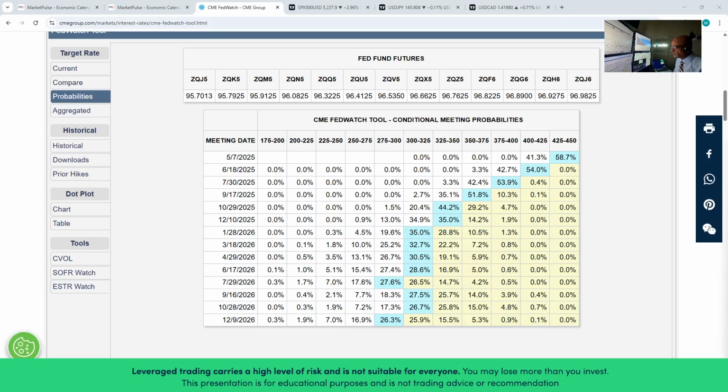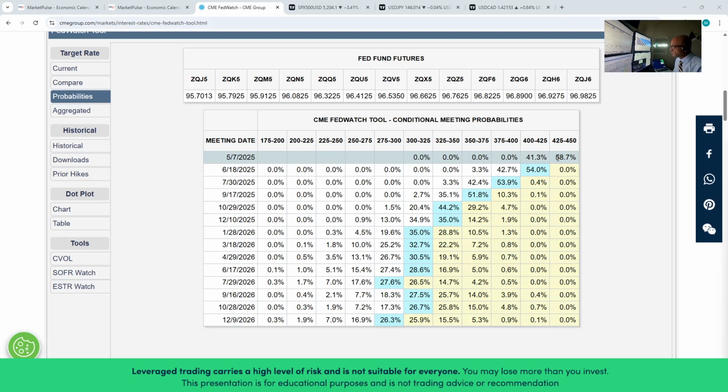By reviewing the CME FedWatch tool to see the interest rate expectations for the Federal Reserve, we can see that following the tariff updates and the details that we now have more clarity about, the expectations for interest rates to remain unchanged for the FOMC May 7th meeting, up to Wednesday ahead of the tariffs announcement, was approximately 88 or 89%.